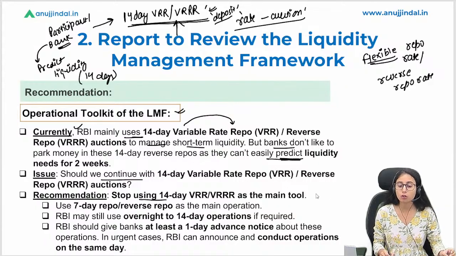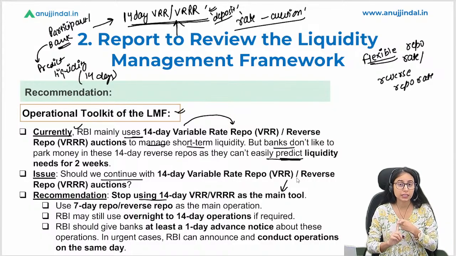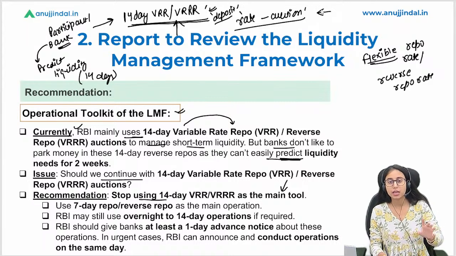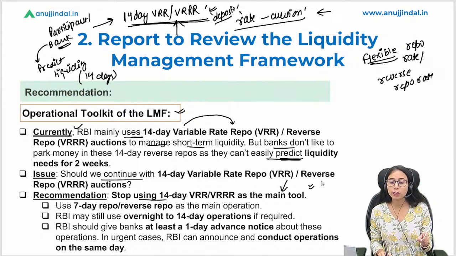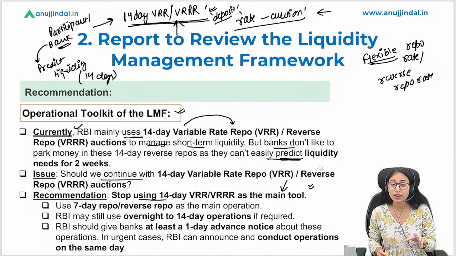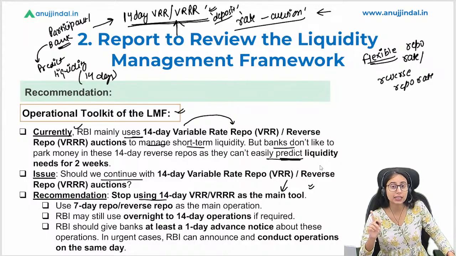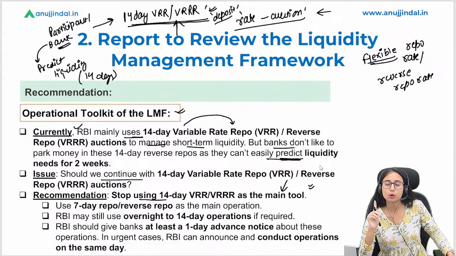They are saying this is not an effective tool, but with this they do not mean that we are going to remove it. Let me clarify this point. With this, they are saying that we are not going to use this 14-day VRR as a main tool. We are not eliminating it. We are not deleting it from the liquidity management framework, but we are not going to treat it as one of the main tools.